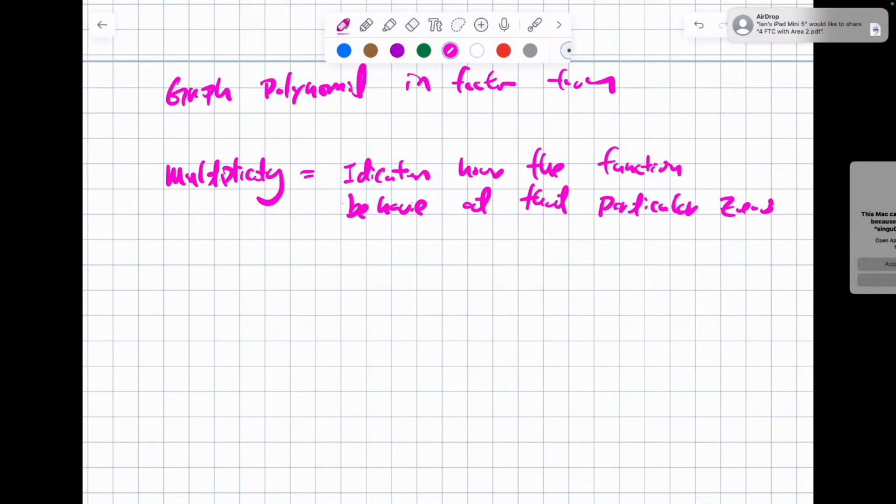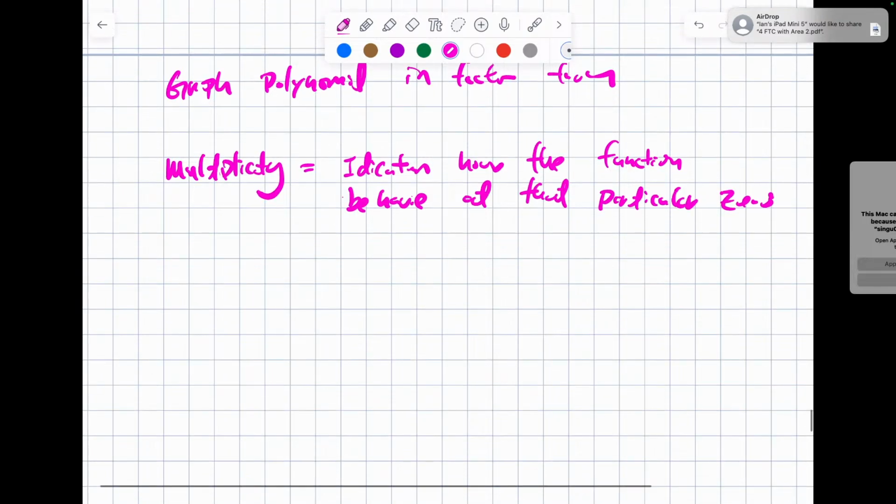How do you spell indicate? Wait, that doesn't make sense. Missing it. How the function behaves at a particular zero. Indication, right? Indication, not indicate. Indication is a correct use of the word. Is it? Indication is a sign of, the way of. Oh, okay. Indication. So I was right. Behave. You made me doubt myself.